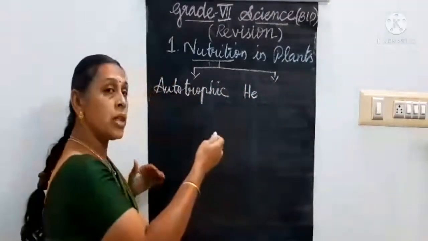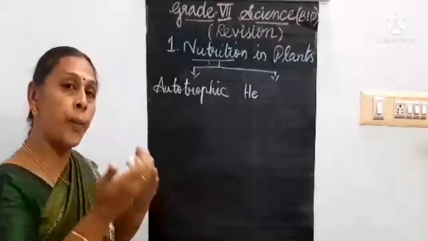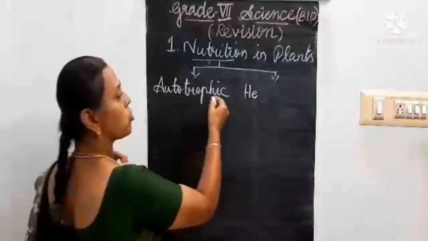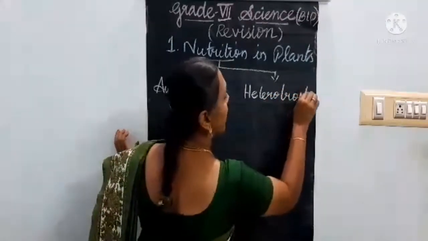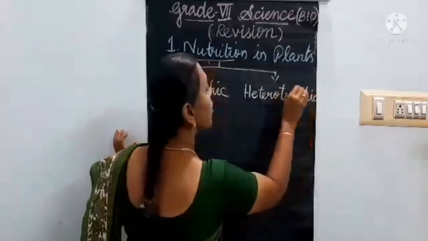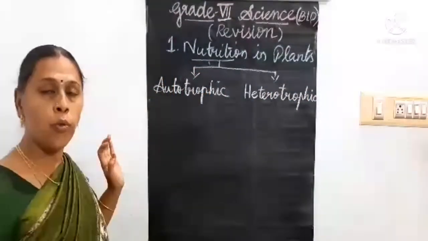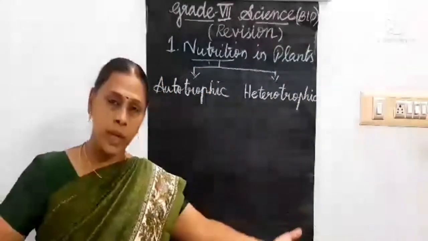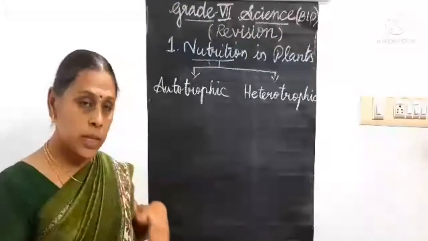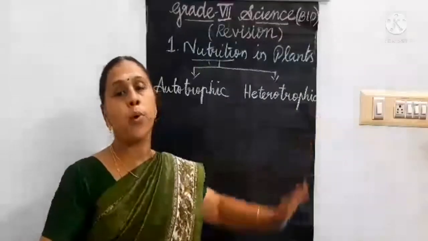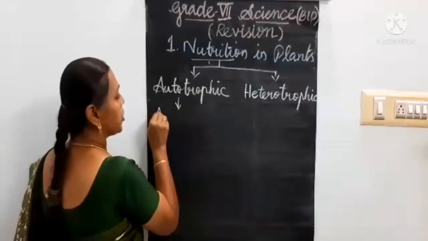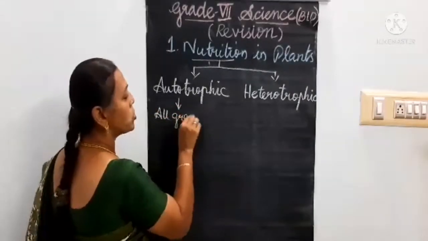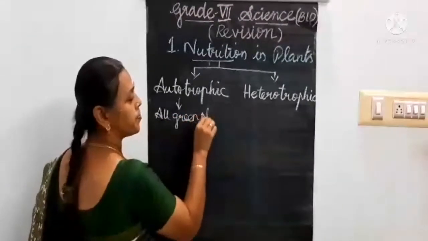Autotrophic means the plants that can prepare their own food. The plants which cannot prepare their own food and depend on others for their food follow the heterotrophic mode of nutrition. All green plants are examples of the autotrophic mode of nutrition.